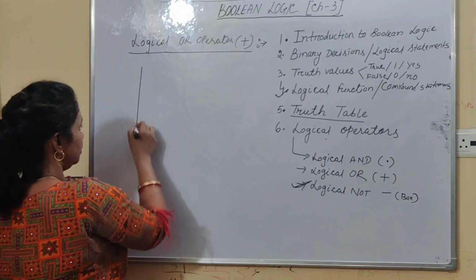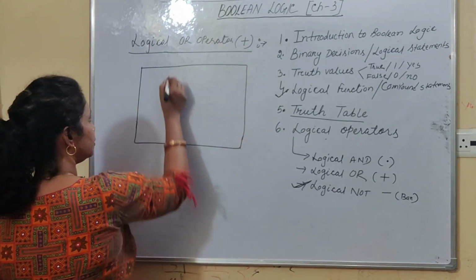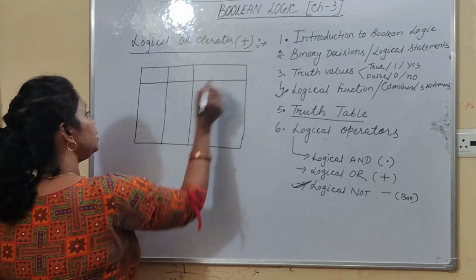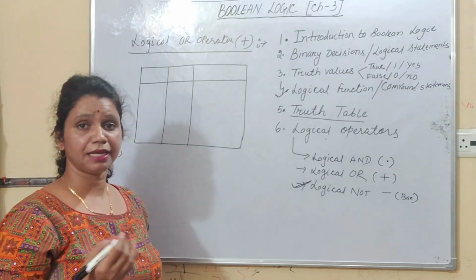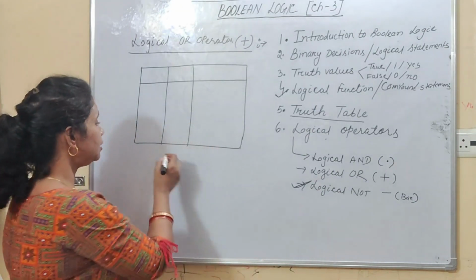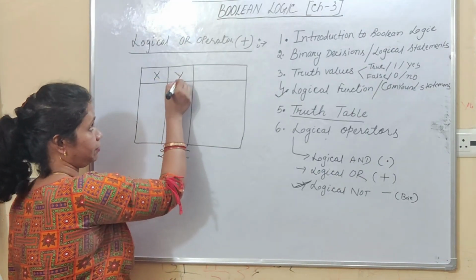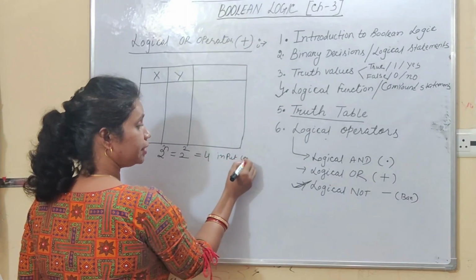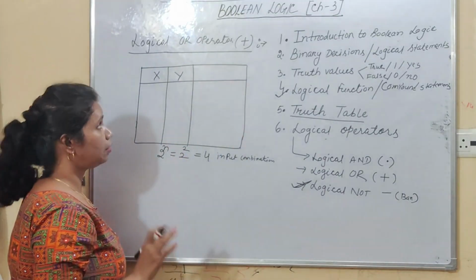So here the truth table will be, if we have two logical variables, then students, according to our formula, how many input combinations do we have? If we have two logical variables, then n value equals what? n value equals 2. So here 2 to the power n. n value equals 2 here, because we have two variables, x and y. So that is 4. Now we have 4 input combinations. Right, students? So this is the truth table of logical OR operator.